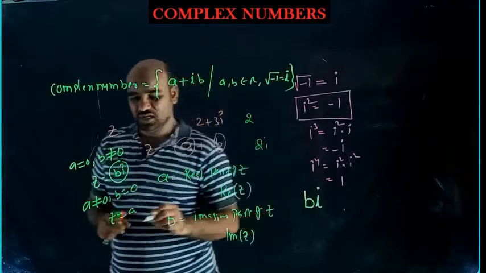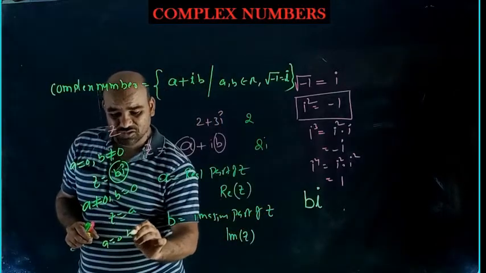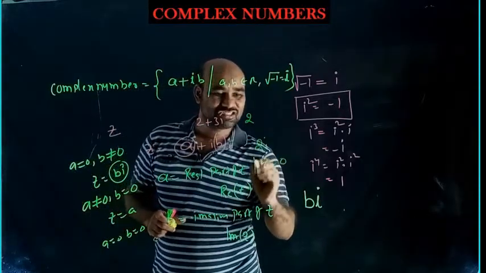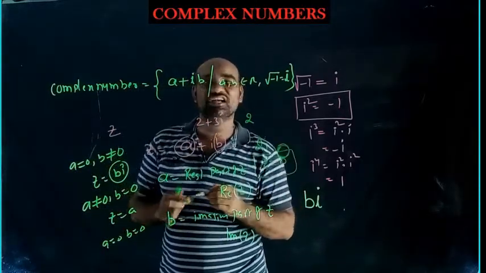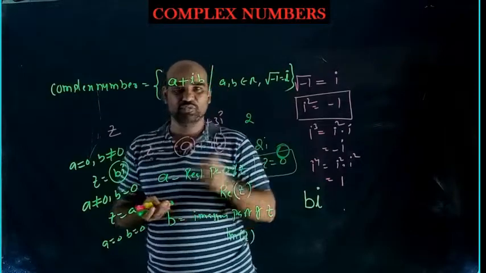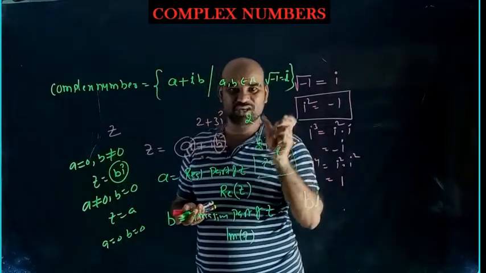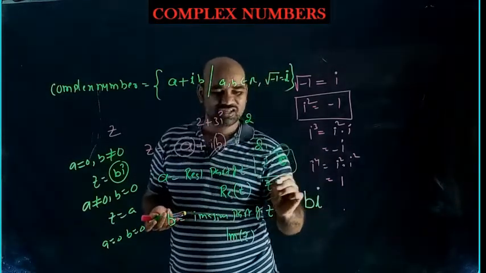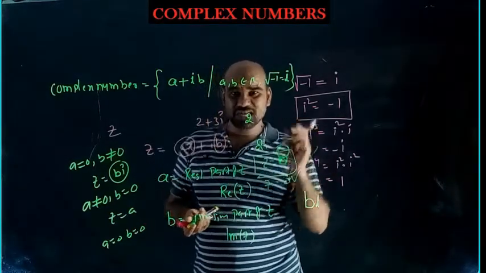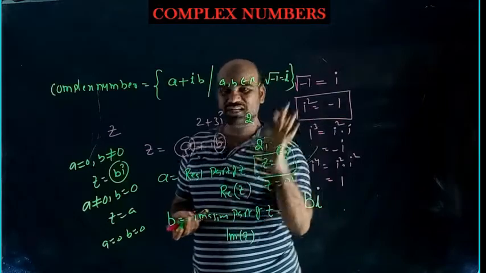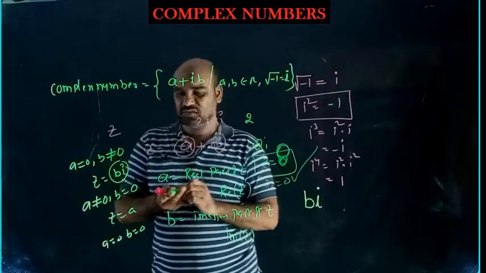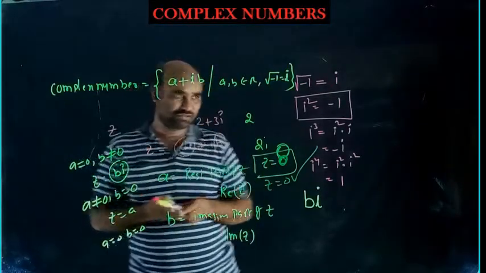Understood? Okay, if a equal to 0 and b equal to 0, important, now z equal to 0. Z equal to 0 is treated, in this chapter, as pure real as well as pure imaginary. A separate character for 0: 0 is treated as a pure real as well as a pure imaginary number. Okay. Important note.